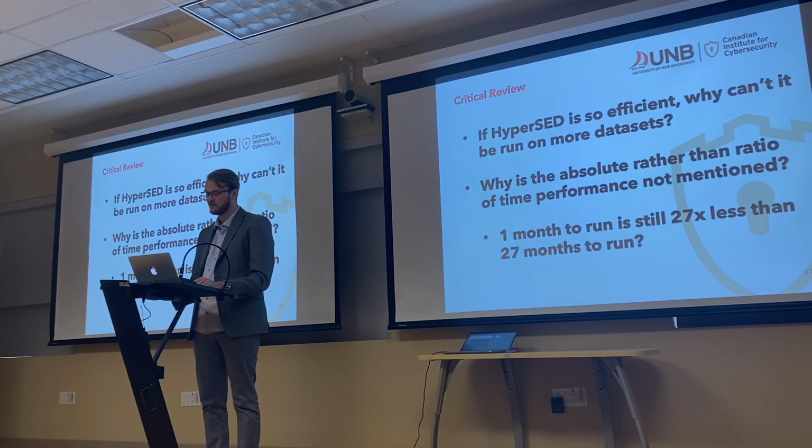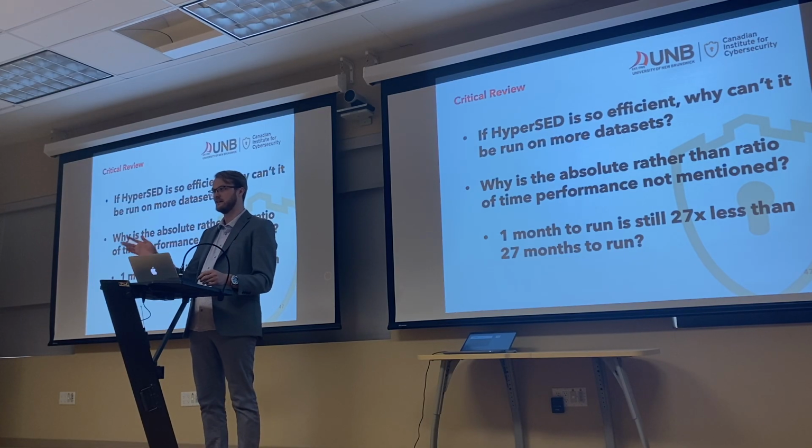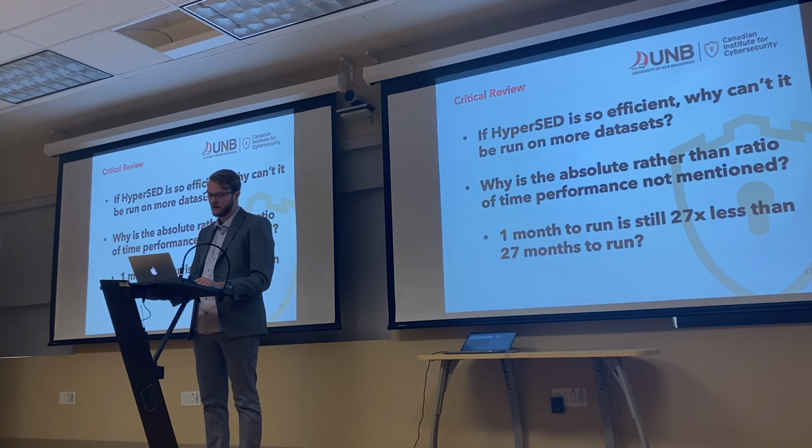Also, why is the absolute, rather than the ratio, of the performance not mentioned? Like if I have an algorithm that takes 1 month to run, versus another algorithm that takes 27 months to run, yeah, that's still a 27x increase, but it still means you have to run the algorithm for a month, right? You might not be able to do that. So maybe just report the absolute time, maybe it's 1,000 seconds or something, that's enough.